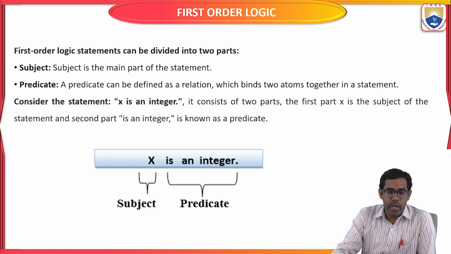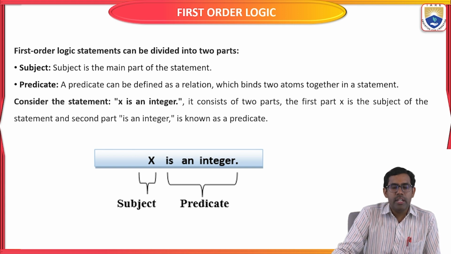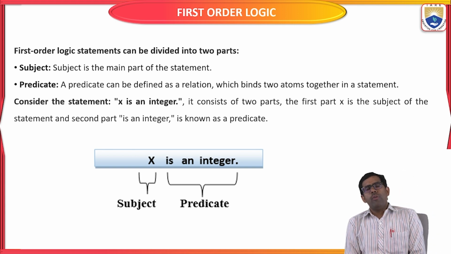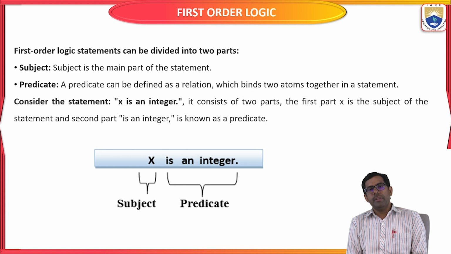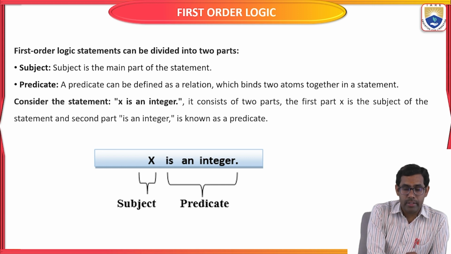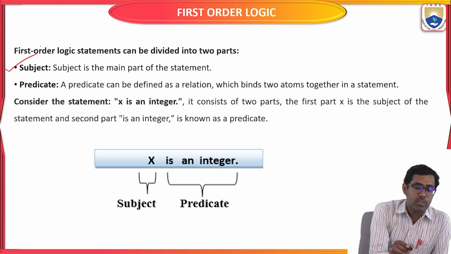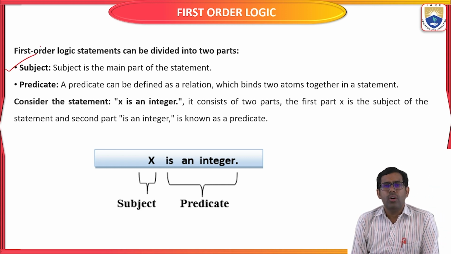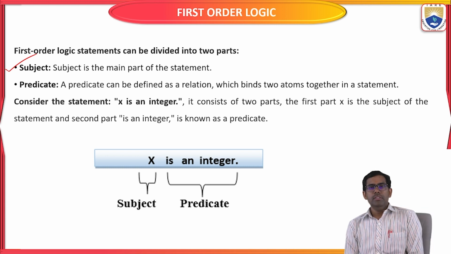Okay, so next, a first order logic statement can be divided into two parts. If you are going to represent the given statement in first order logic, we have to follow two parts in the statement. The first one is the subject. What is the subject? A subject is the main part of your statement.